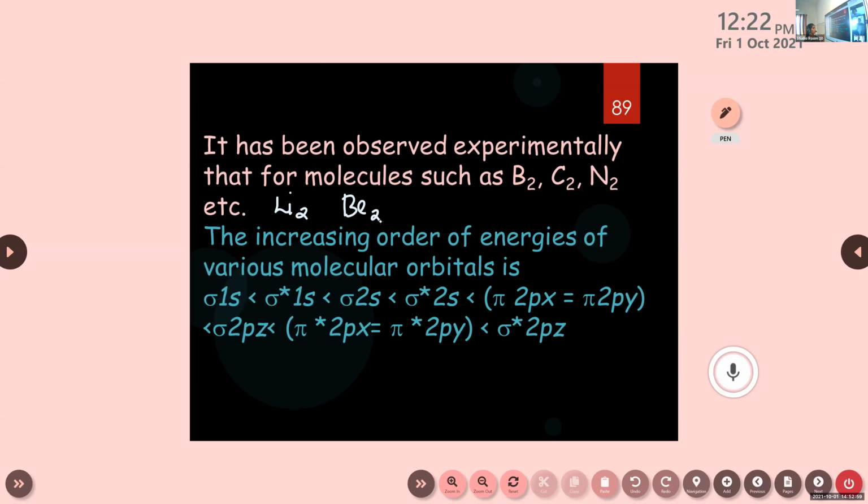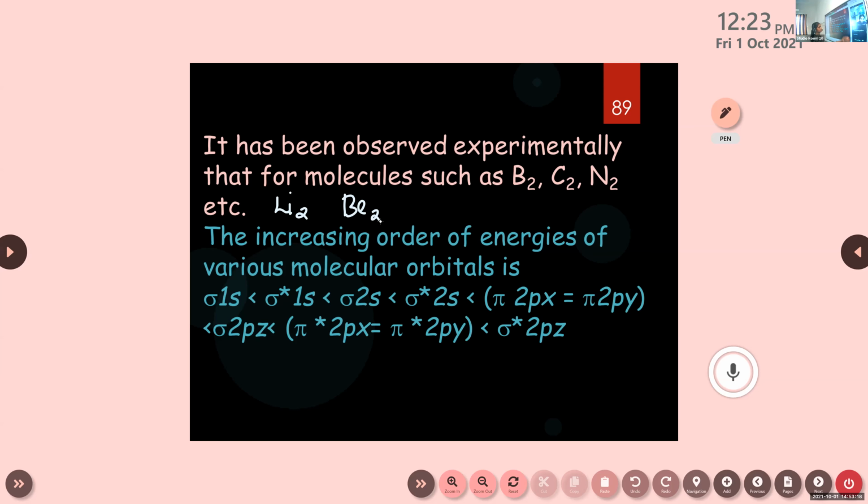Oxygen and fluorine follow a different order, and all other molecules have a common order like this. This is clear? Yes or no? Any doubt, children? Do you have any doubt?